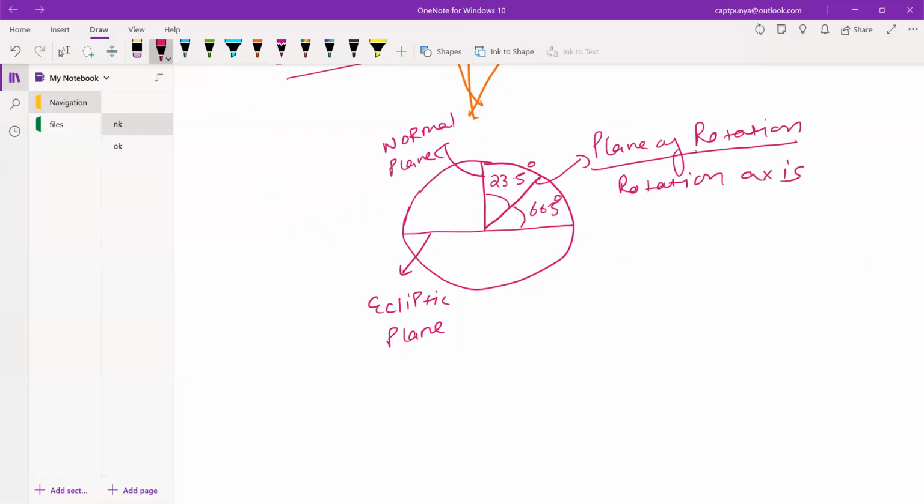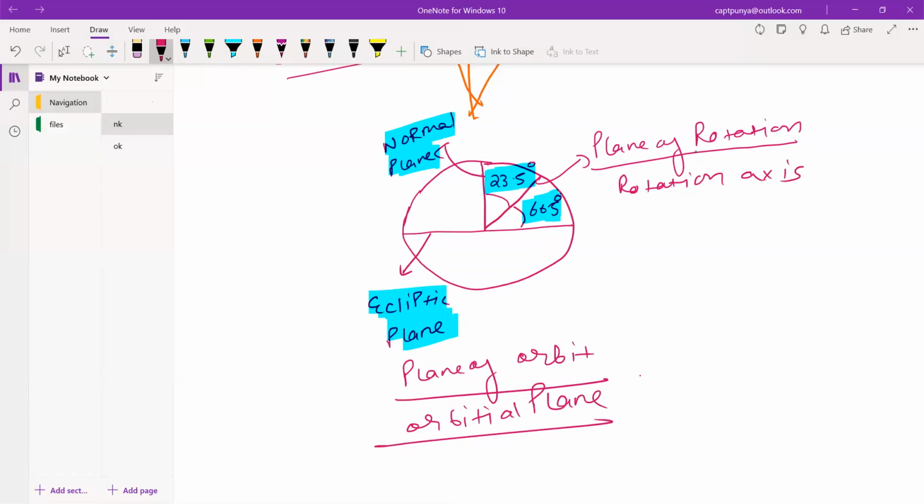So ultimately what you have to do is just remember these two values, 23.5 degree from the normal plane and 66.5 degree from your ecliptic plane or the plane of orbit, फिर इसको orbital plane भी बोल देते हैं, orbital plane. So guys, this was all about your tilt angle of the earth.